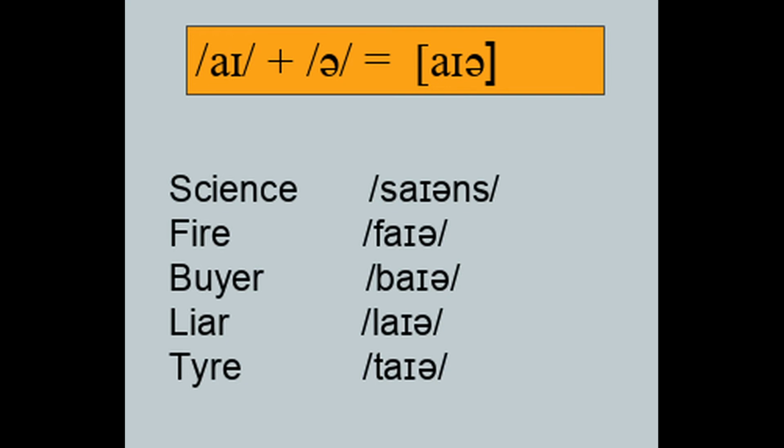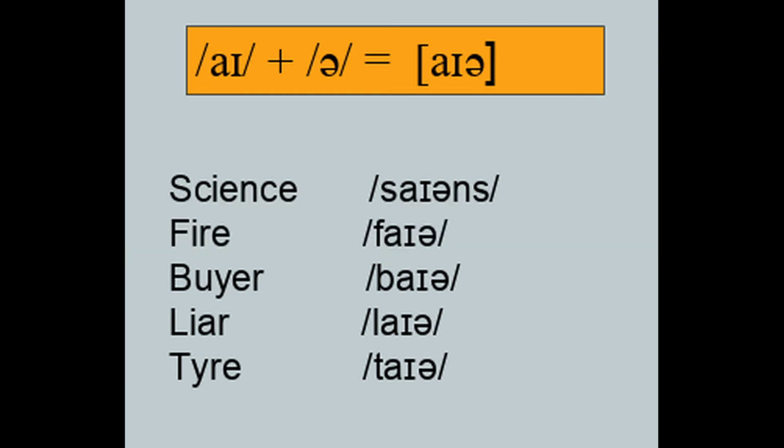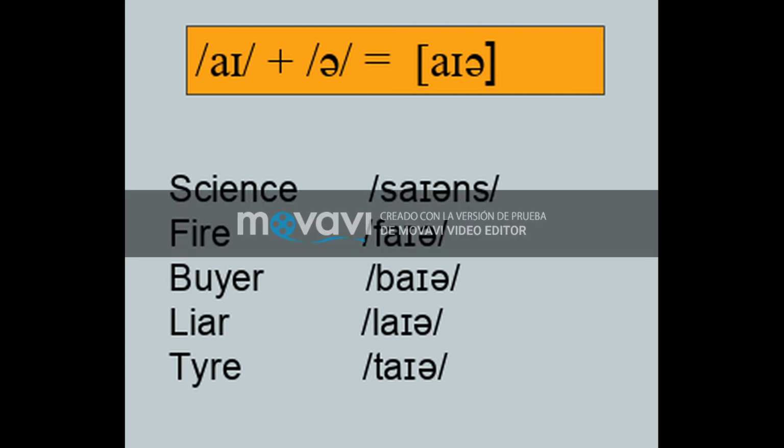The second vowel is more open and near to the center, with the lips slightly spread. And the third vowel is schwa, central open mid. Examples of this triphthong are science, fire, buyer, liar, and tire.